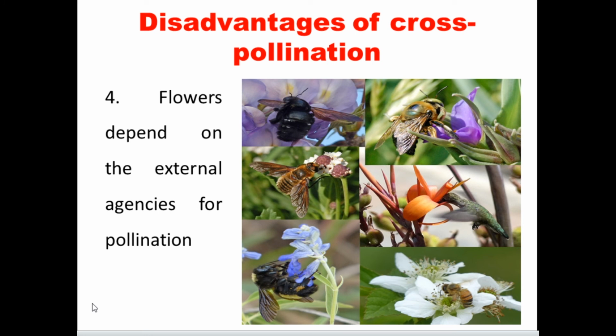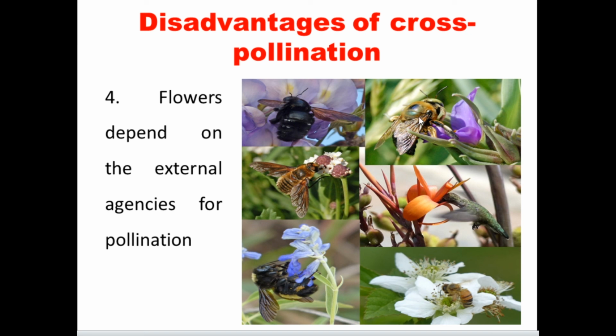Another disadvantage of cross pollination. Flowers depend on an external agent for cross pollination. So here the flower always depends on the agent to carry the pollen grains from one flower to another flower.